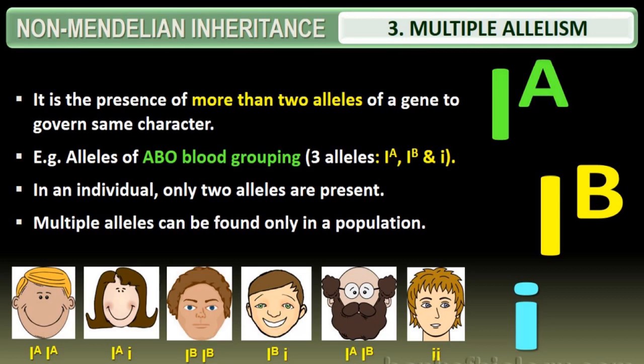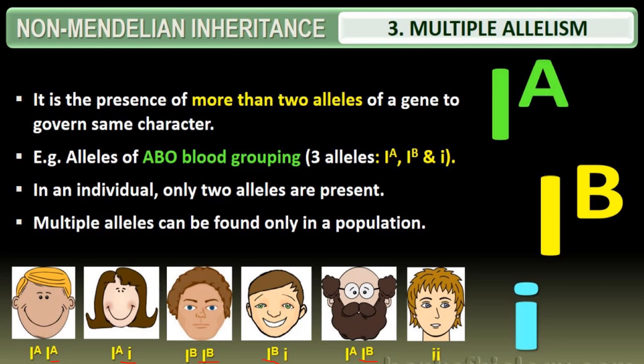It is a phenomenon of expression of a single gene. That is one gene, and it can be expressed in two alternative forms. So which are the two alternative forms seen in a population? See here, IA represents the blood group A here and also here. So it can be expressed in two alternative forms. Coming to B, here IB and here also IB. This also is expressed in two alternative forms. In AB, here also we find one B. This is how it can be expressed in alternative forms in a population.